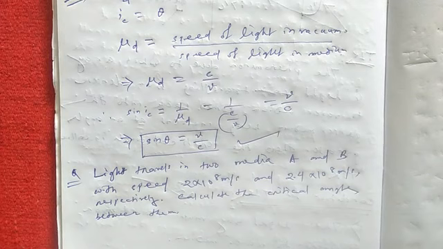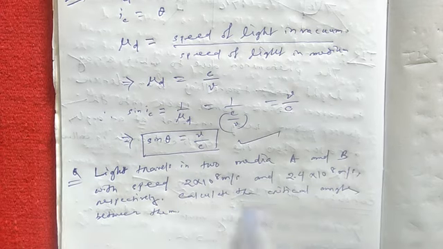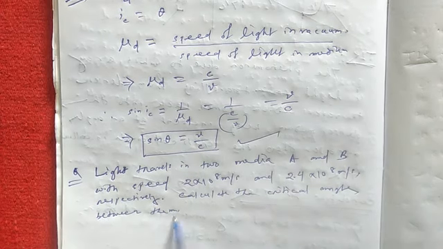Next question is: light travels in two media A and B with speeds 2 into 10 to the power 8 meter per second and 2.4 into 10 to the power 8 meter per second respectively. Calculate the critical angle between them.